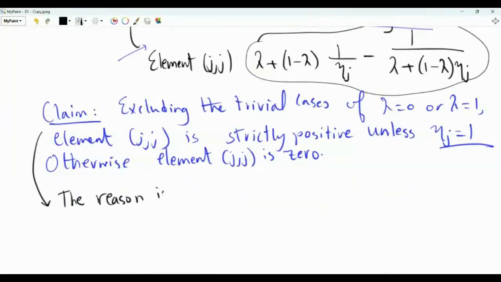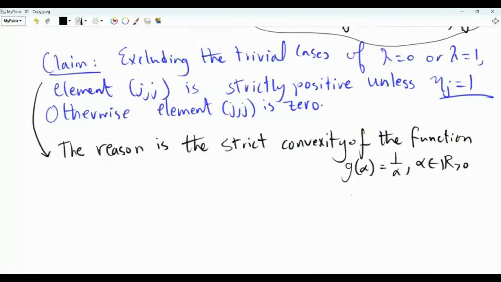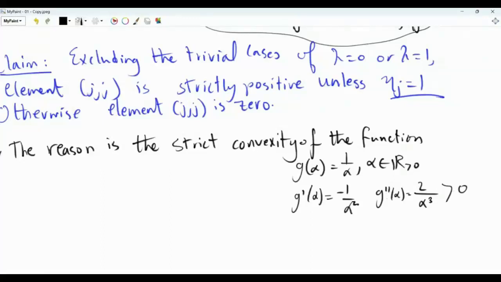The reason is the strict convexity of the function g(α) = 1/α, where α is a positive real number. If we differentiate this function, the first derivative is −1/α², and the second derivative is 2/α³, which is strictly positive. Because the second derivative is strictly positive on the domain, which is the set of positive real numbers, then this function is strictly convex.